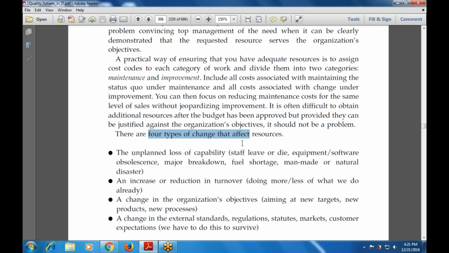There are four types of changes that also affect the resources: unplanned loss of capabilities, an increase or reduction in turnover, a change in the organization's objectives, or a change in external standards.